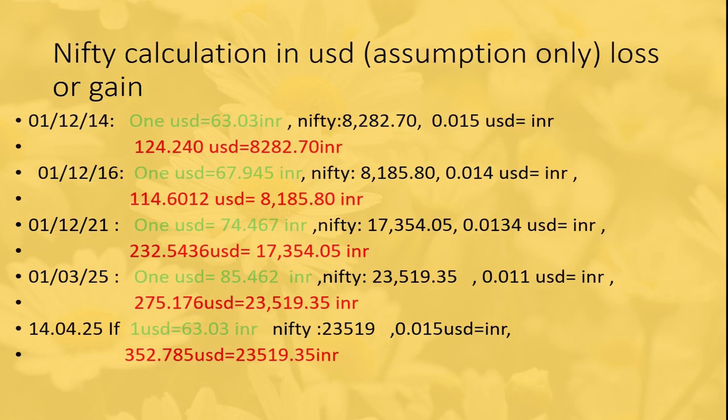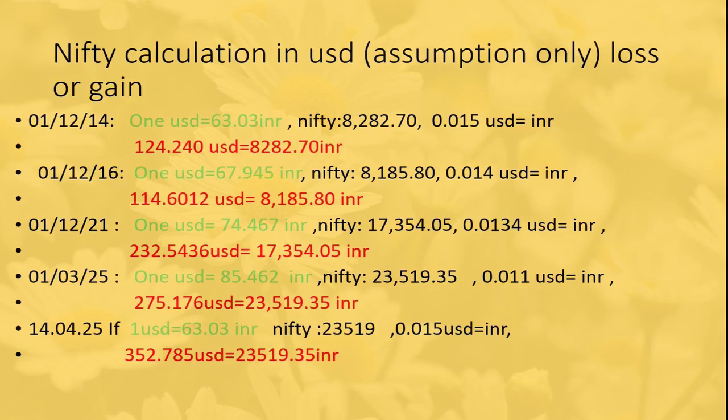In 2021, 1 USD was 74.467 INR, while the Nifty was 17,354.05 INR. The equivalent USD was 232.543. In the same way, in 2025, 1 USD was 85.462 INR.